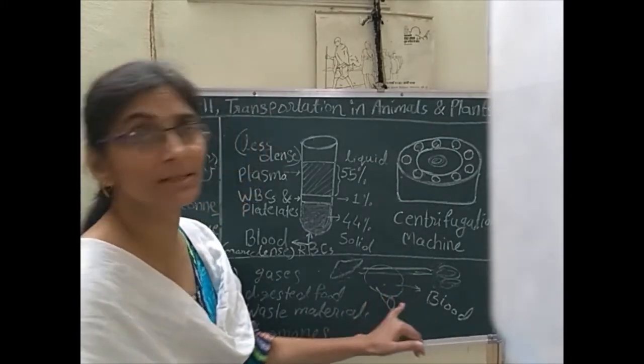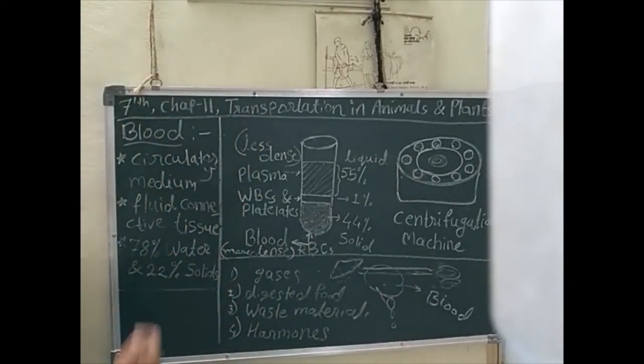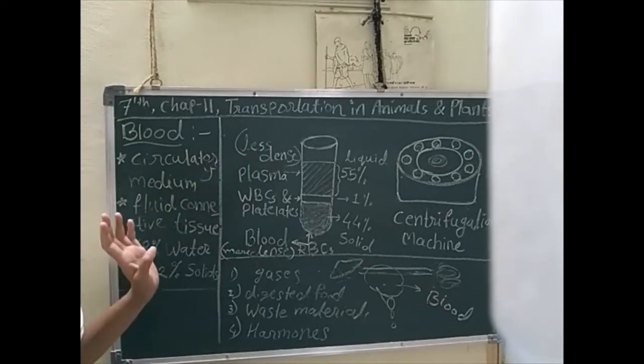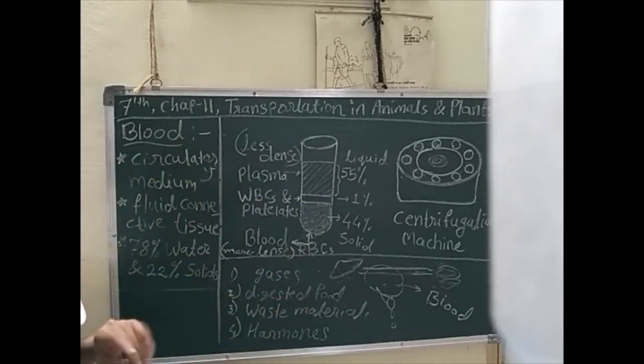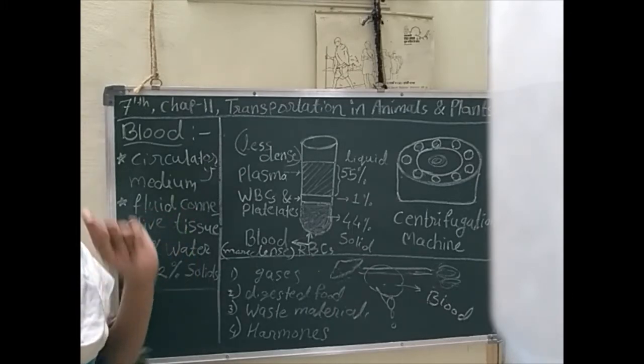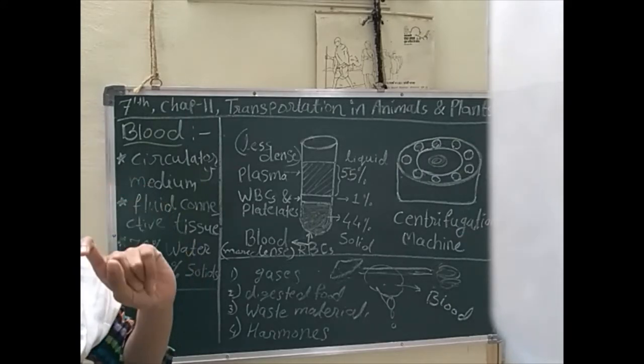So suppose this is the connectivity medium. Blood is the circulatory medium that we know now. Circulatory medium means it is the medium for circulating things. Then second point, it is fluid in nature. It is in the form of fluid connective tissue.